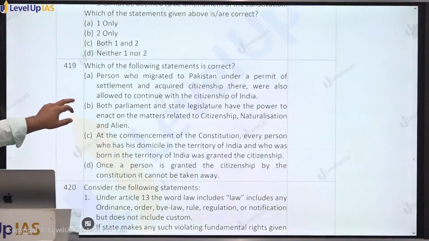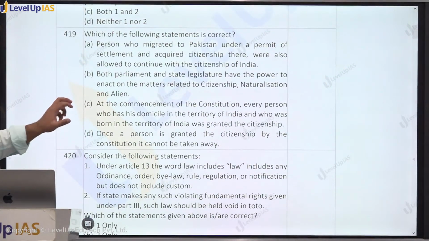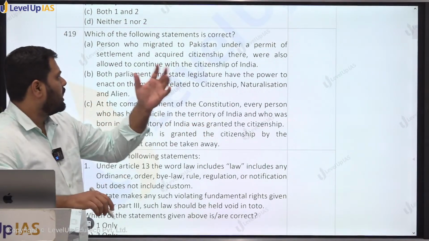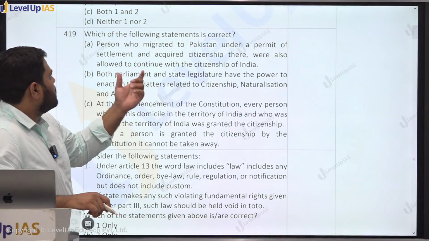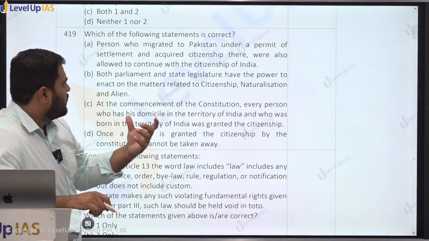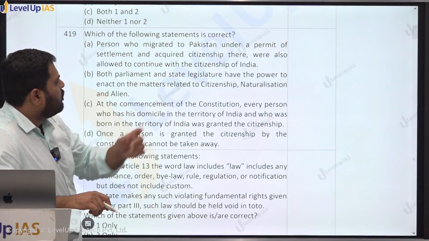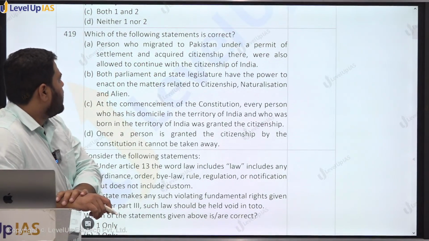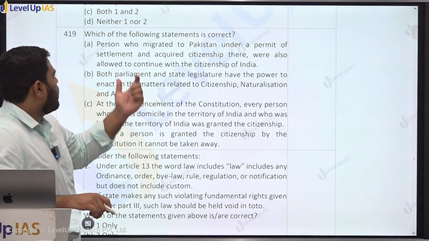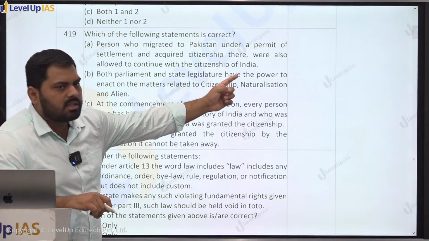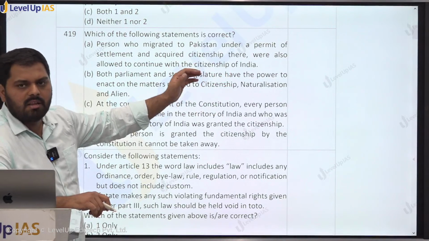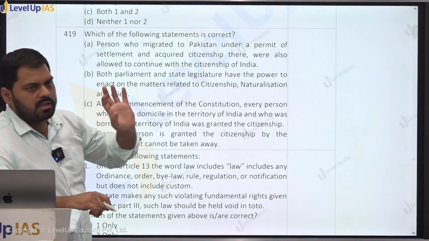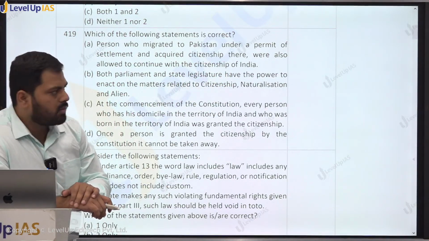You would be seeing that questions are not too difficult, simply giving you just a kind of a memory boost so that you can recall those provisions. Now, this is a question related to citizenship. Which of the following statement is correct? You have to find persons who migrated to Pakistan under a permit of settlement and acquired the citizenship there were also allowed to continue with the citizenship of India. This will be false statement. Article 9 says any persons who acquire the citizenship, his Indian citizenship shall be forfeited, right?